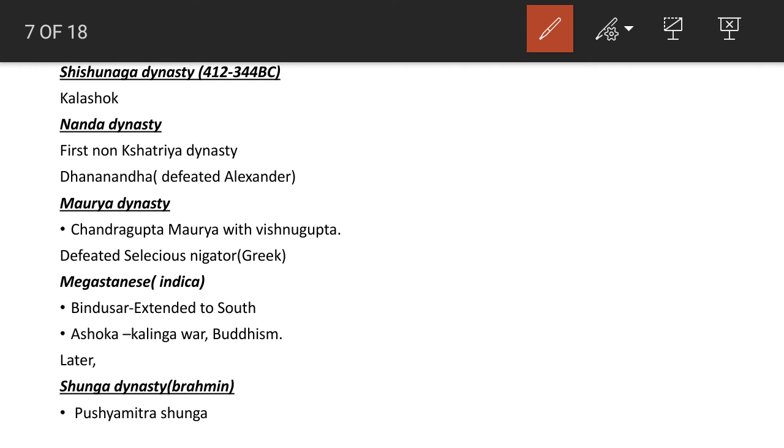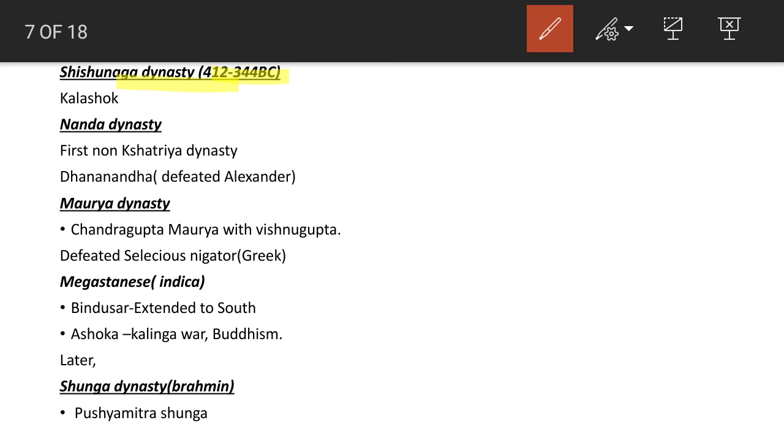Then the next one was the Shishunaga dynasty, in 412 to 344 BC. The most important ruler in the Shishunaga dynasty was Kalashoka. Kalashoka was famous because he patronized the second Buddhist council, and he was a Buddhist also.